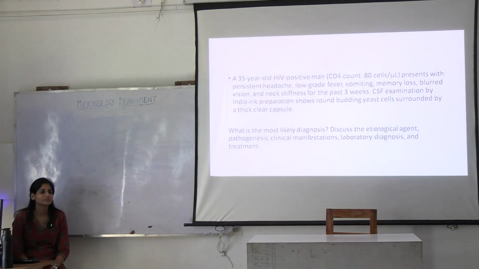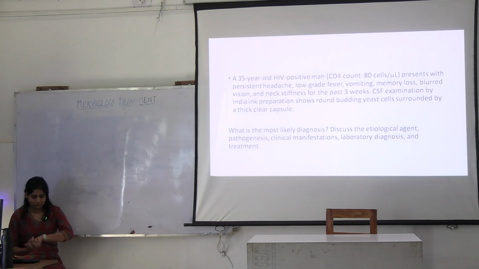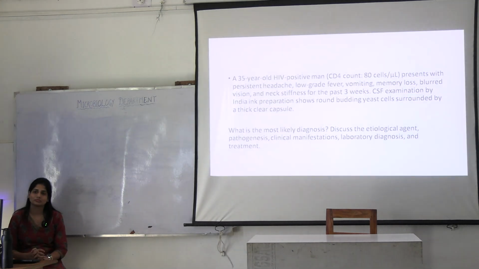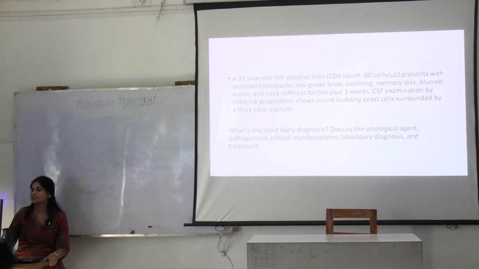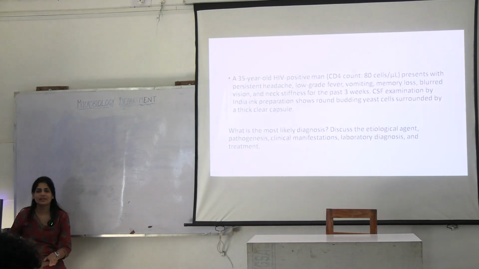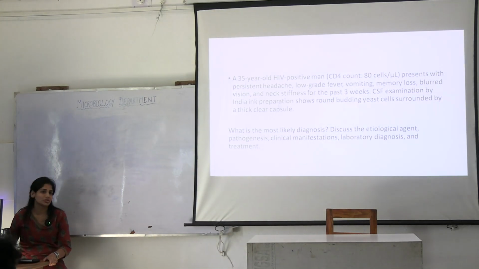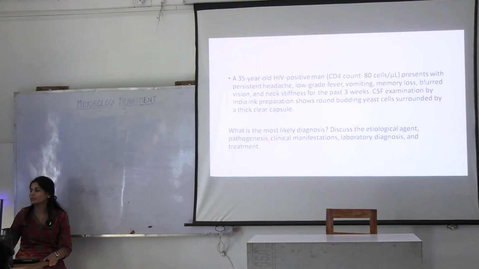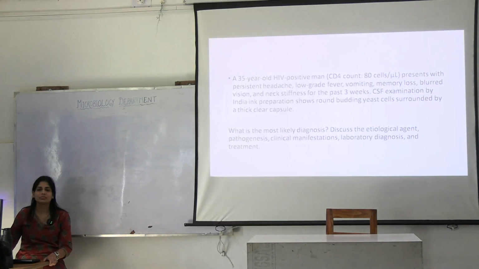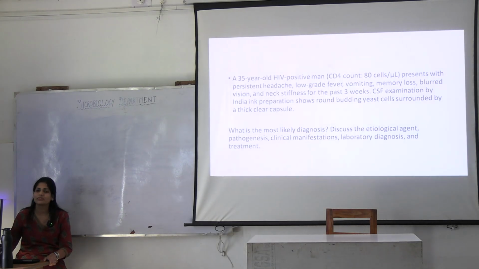What is this? Why cryptococcal? Because there is an HIV positive man. CD4 count is very low. Opportunistic infection. What has he presented with? Headache, low-grade fever, vomiting, memory loss, blurred vision, neck stiffness for the past 3 weeks. CSF examination on the India ink preparation. So somewhere you are doing the wet mounts, right? What do you see in this wet mount preparation?